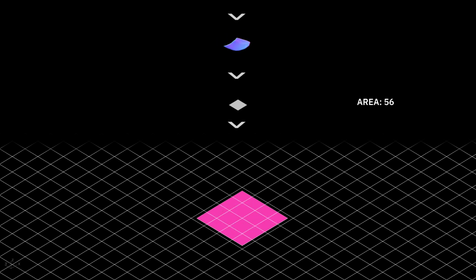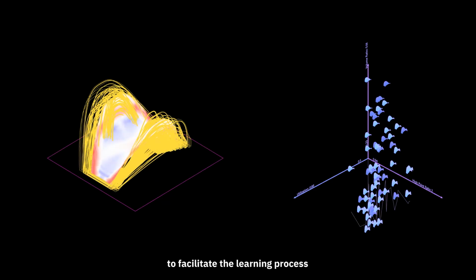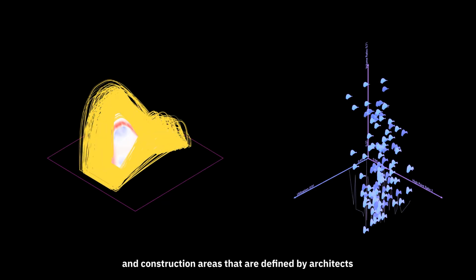After the analysis, a 2D boundary will firstly be defined according to the total surface areas of the fragments. A 3D boundary can also be generated to facilitate the learning process and construction areas that are defined by architects.